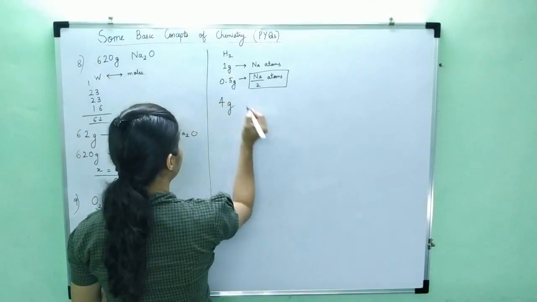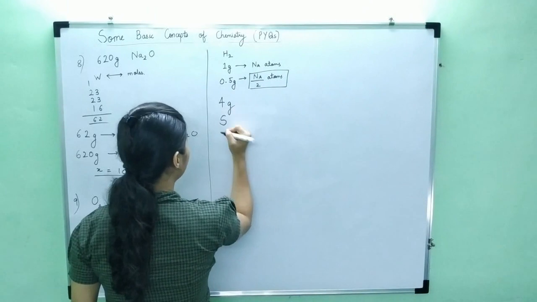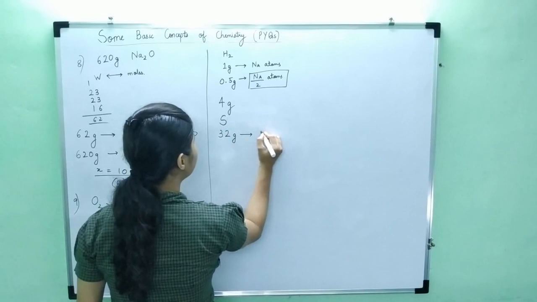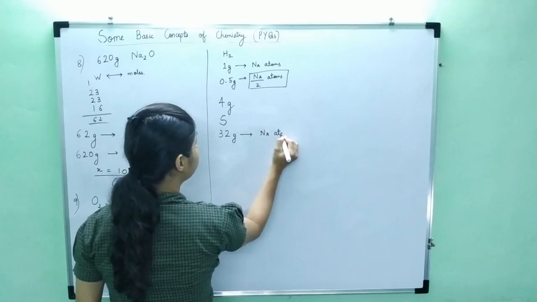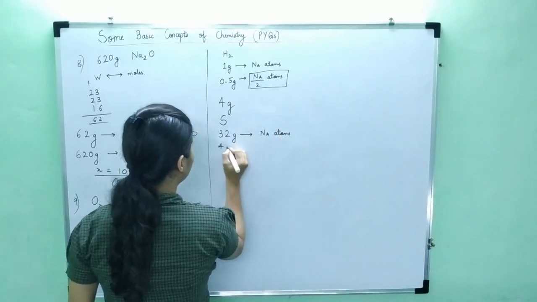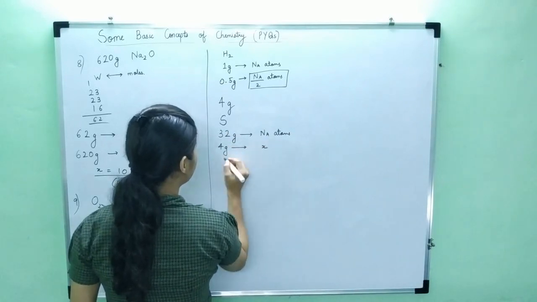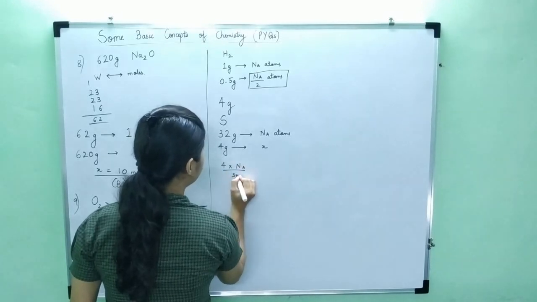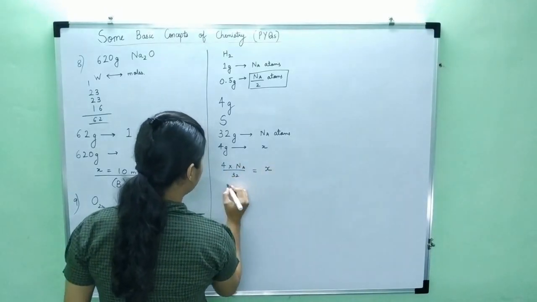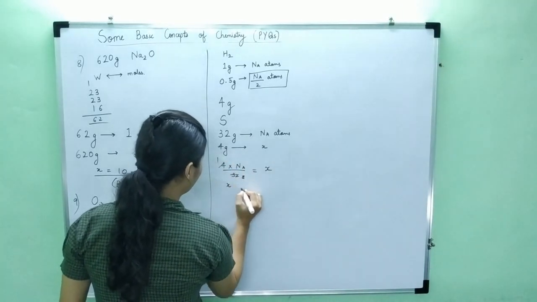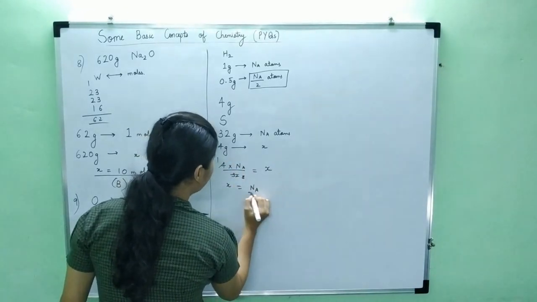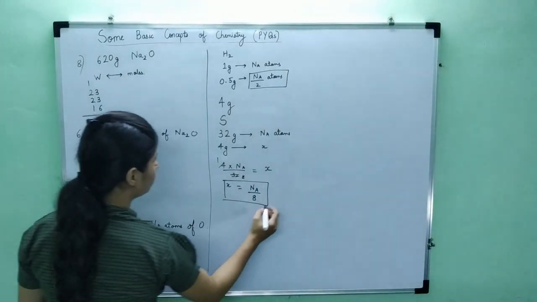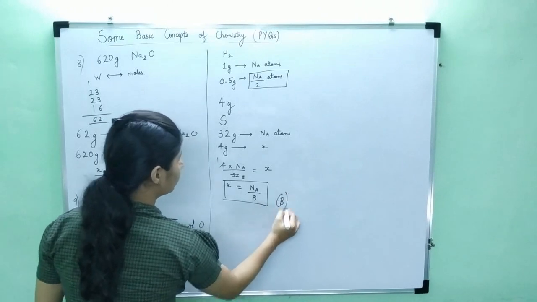It is 4 grams of sulfur. Now sulfur exists in a monoatomic state. The weight of sulfur is 32. 32 grams will contain Na atoms of sulfur. Then 4 grams will contain what? I'll just cross multiply: 4 into Na divided by 32 will be equal to X. So X will be equal to Na upon 8, which is our answer. So the right answer is option B.